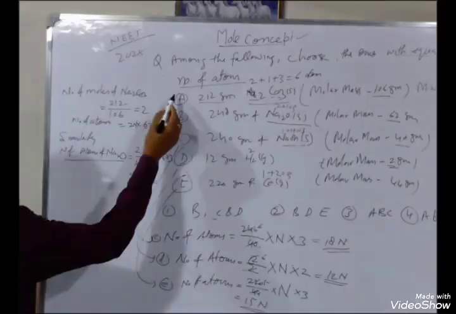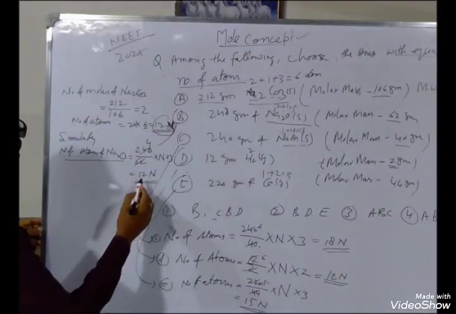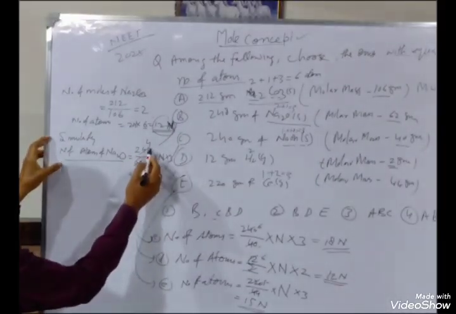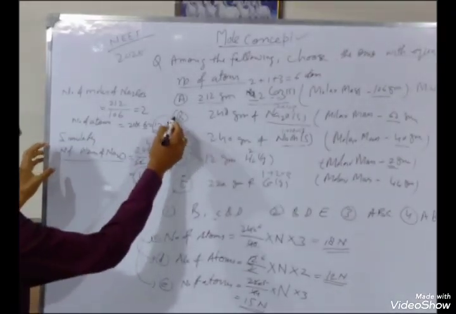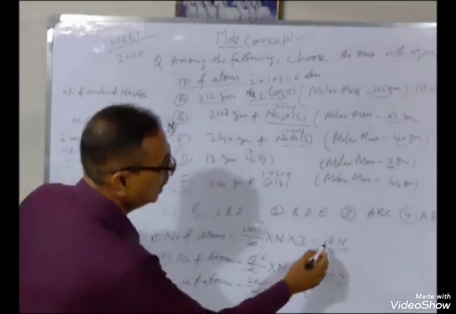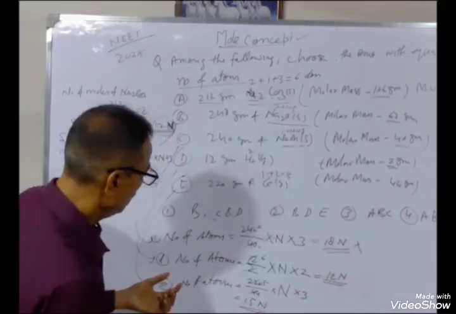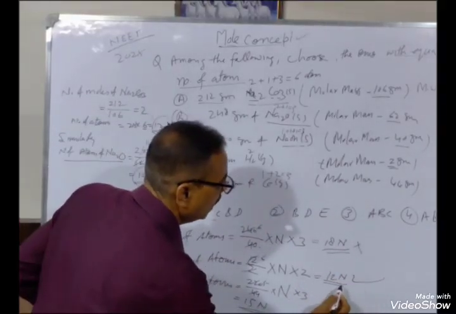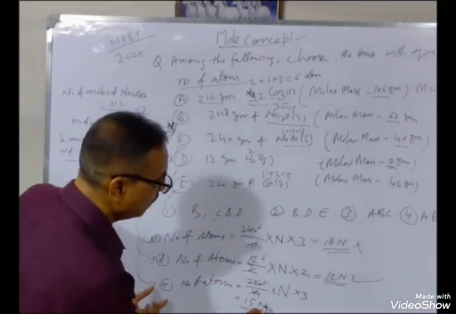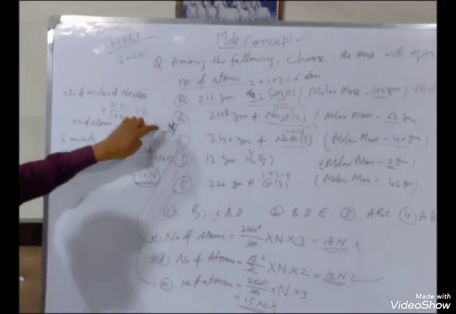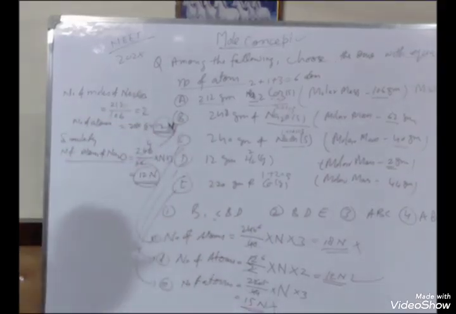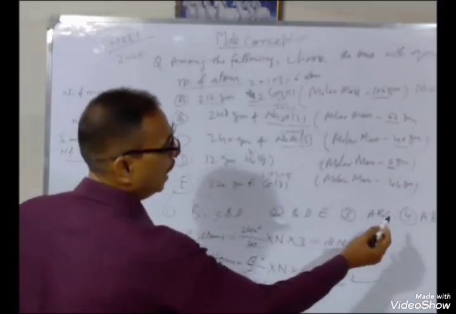A is 12n, B is 12n, that is, A and B are the same, and then C is 18n, not same, D is 12n, same, and E is 15n, not same. So the same are A, B, D. So the option is A, B, D.